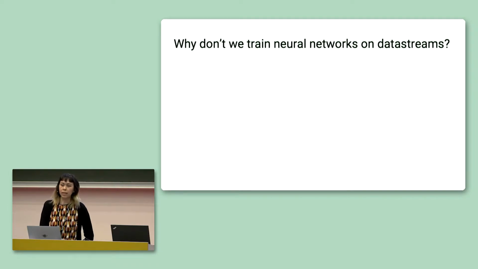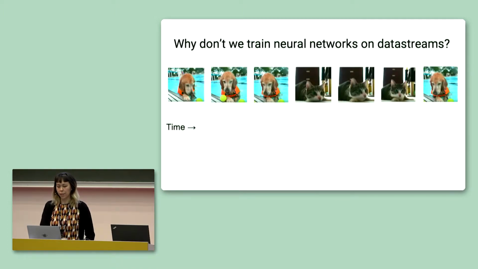So why don't we, for example, train our neural networks closer to the way that humans learn? With our dog-cat classifier, why don't we train it first on videos of dogs, and then train it on videos of cats? In this setting, we'd want to learn both animal classes, but in an incremental way. Consider the following data stream.